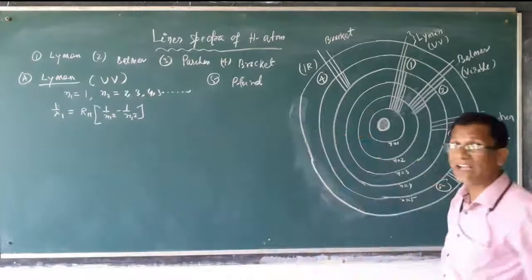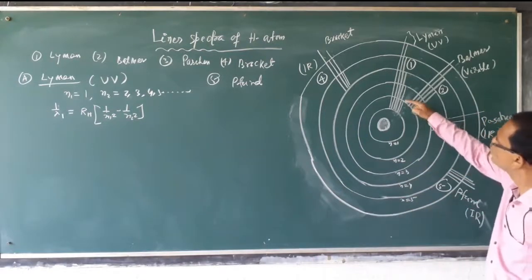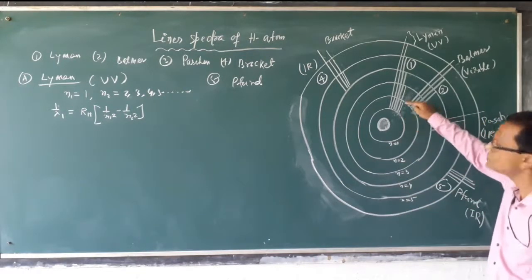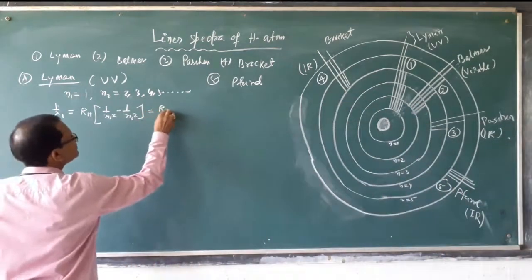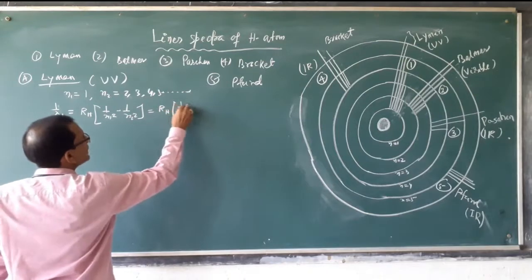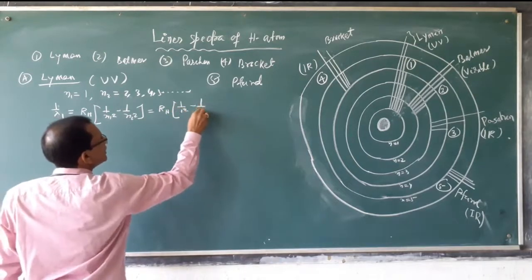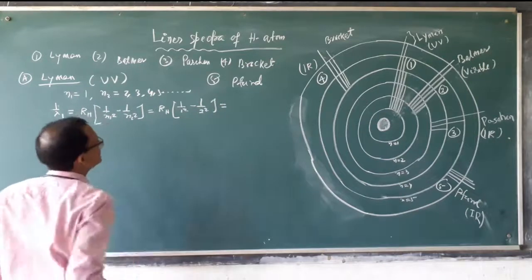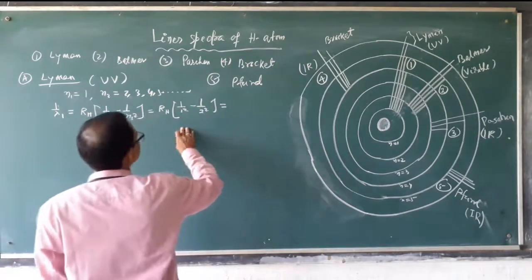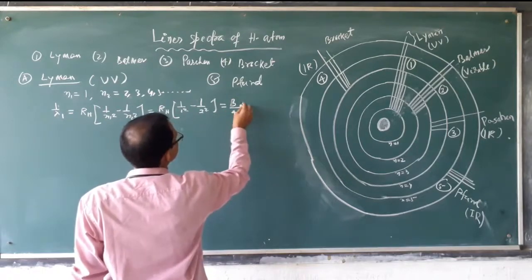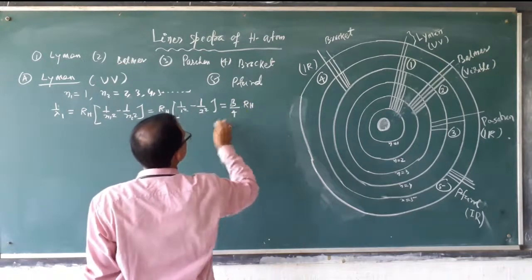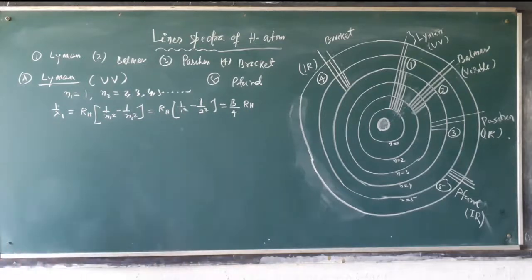First radiation means 2 to 1. So it is RH into 1 by 1 square minus 1 by 2 square. The result will be 3 by 4 RH. This is the first transition of the Lyman series.